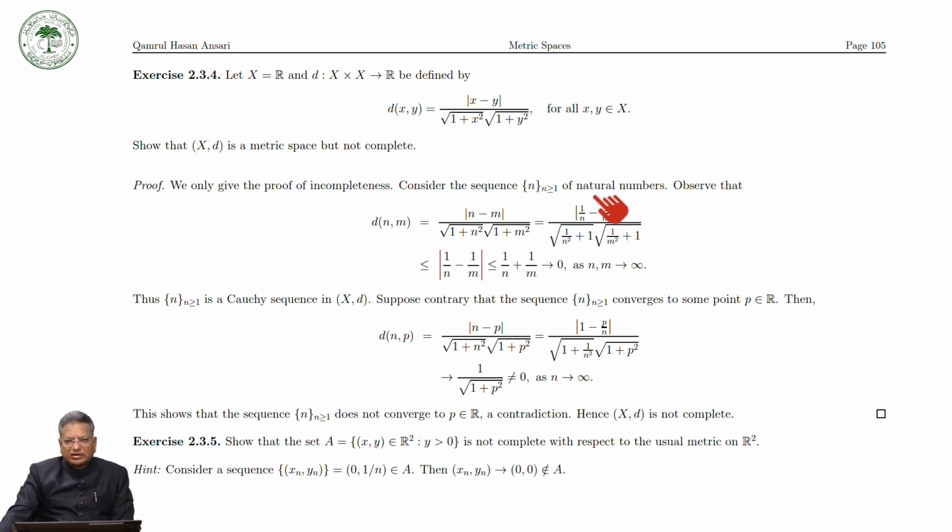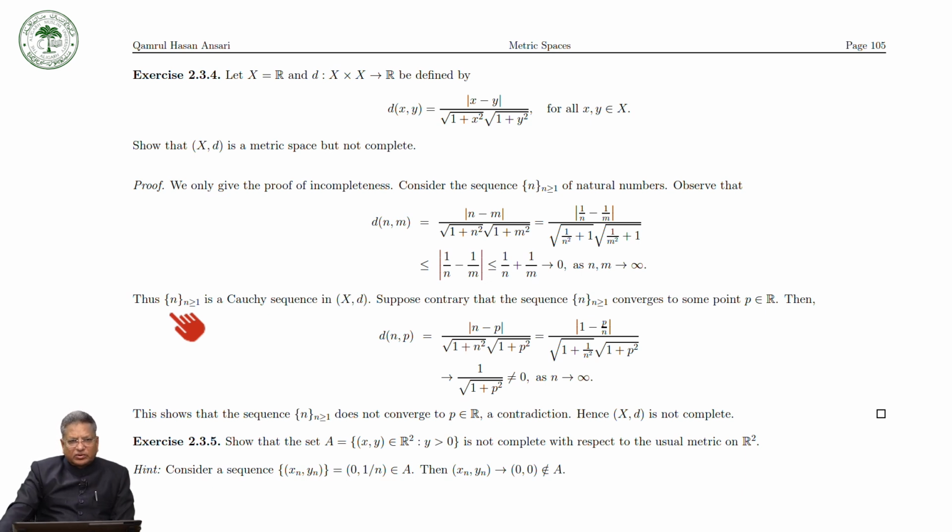So this term is less than or equal to this term, but this term is less than 1 upon n plus 1 upon m. As n tends to infinity, this approaches 0, so the sum approaches 0, and therefore we can say that this sequence n of natural numbers is a Cauchy sequence in the metric space, the set of real numbers with this metric. And now let us see that this Cauchy sequence is not convergent.